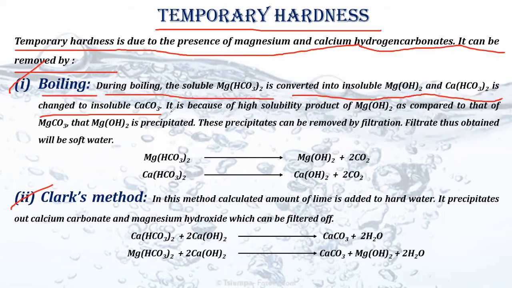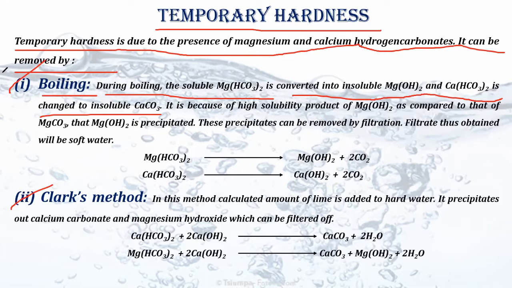If a given sample of water contains a dissolved salt of calcium and magnesium hydrogen carbonate, then it is said to be having temporary hardness, right? Now this temporary hardness can be removed by two methods. In the first method, that is boiling, two reactions will occur, right? Now we are having magnesium hydrogen carbonate and calcium hydrogen carbonate.